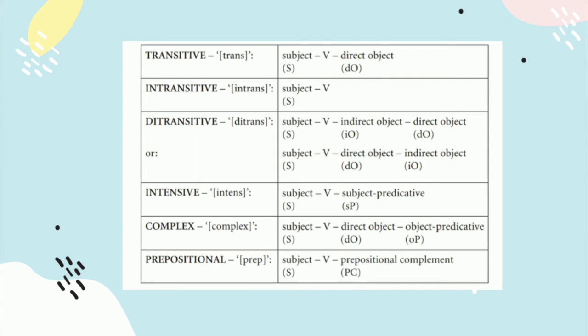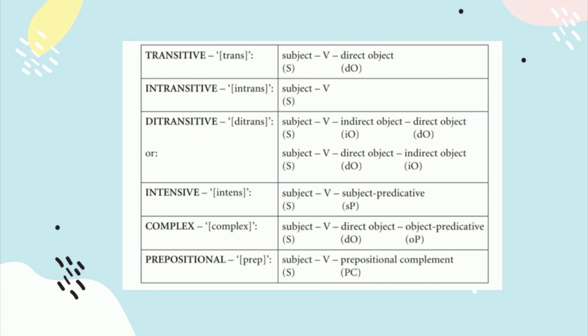You can look at this table. Transitive has a subject, verb, direct object. Intransitive is subject plus verb. Ditransitive has two patterns. Number 1 is subject plus verb, indirect object plus direct object. And the second is subject, verb, direct object, and indirect object.